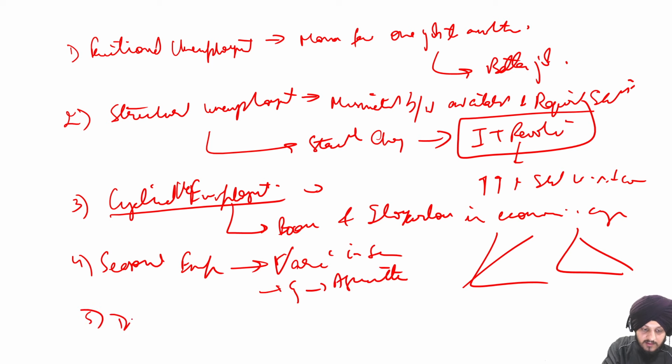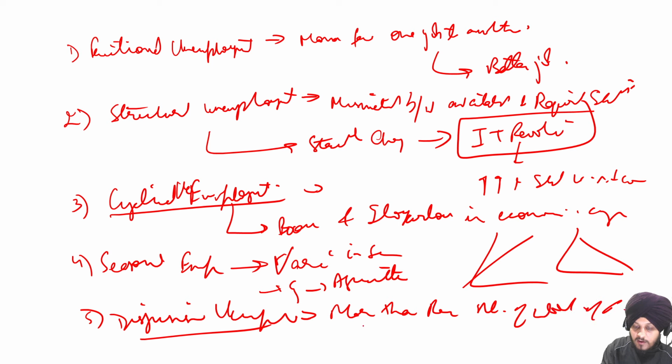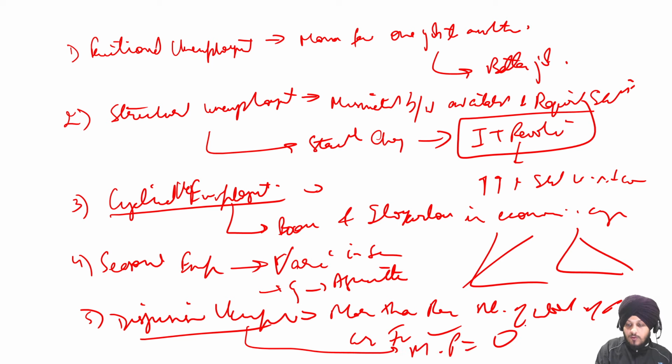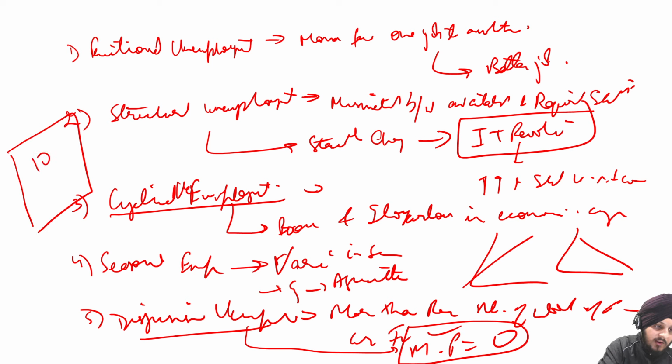And the last one is disguised unemployment, where more than the required number of people are working for a certain task. In this type of unemployment, the marginal productivity is zero. Why? Because more than the required people are working. Suppose this is a small field and 10 people are working in it, but only 4 people are sufficient, so 6 people are extra.